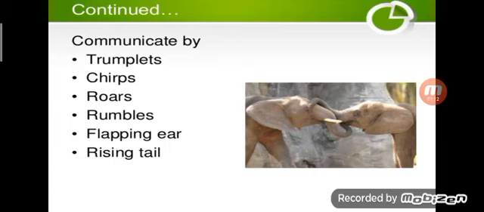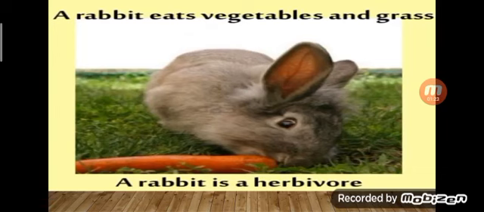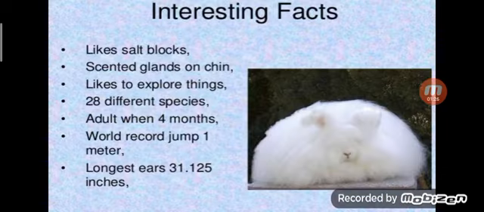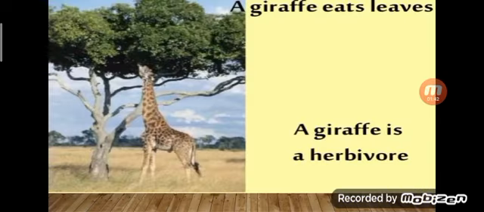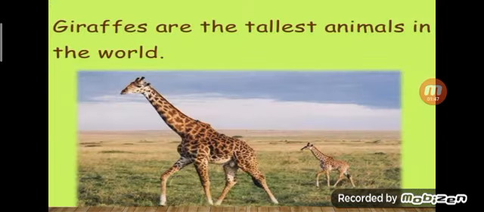Then how does it communicate? Through trumpets, chirps, roars, rumbles, flapping ears, and raising the tail. Through these they communicate with their colleagues. Okay. Next herbivore animal is the rabbit. It has one scent gland. Why does it have this? Because of identification. They easily find their friends. Then it has the longest ears. Next herbivore is the giraffe. Giraffes have a long neck. The giraffe is the tallest animal in the world.